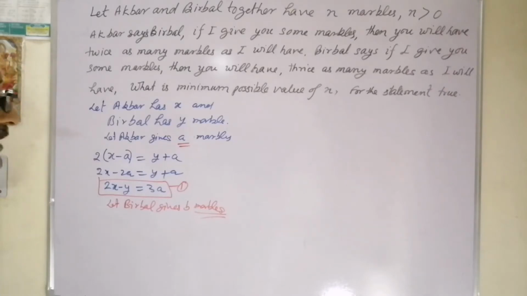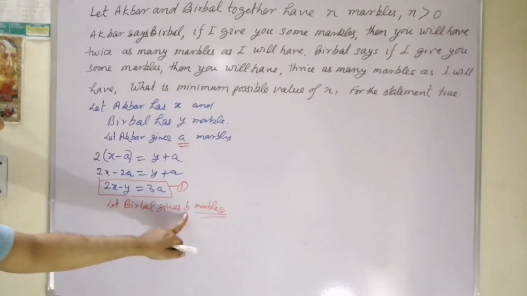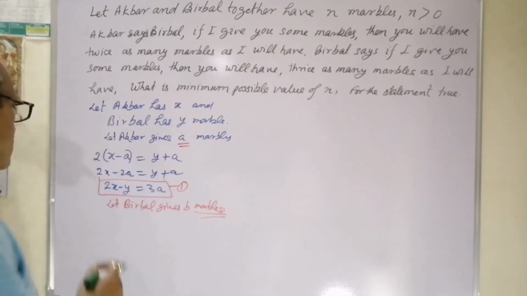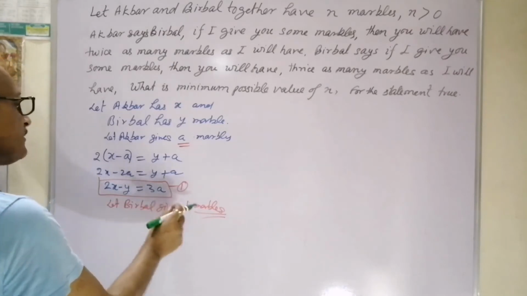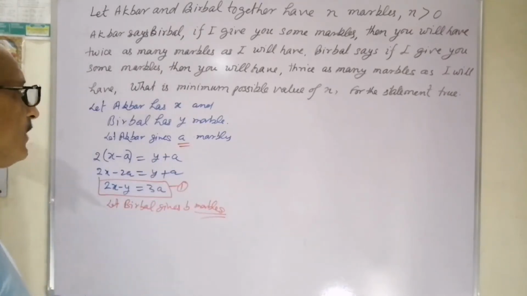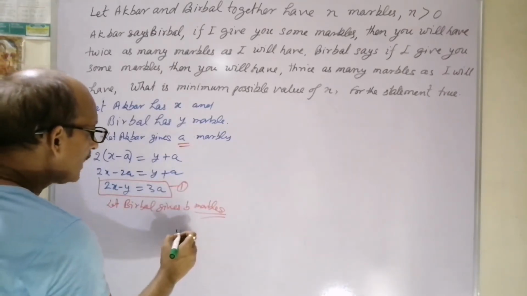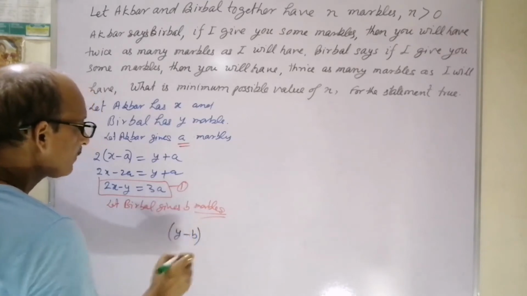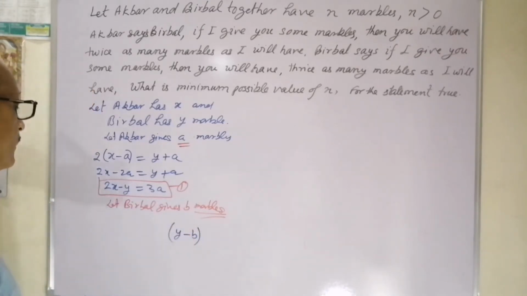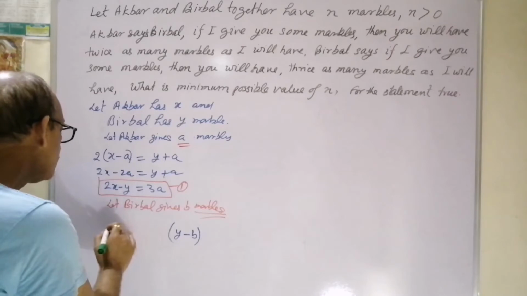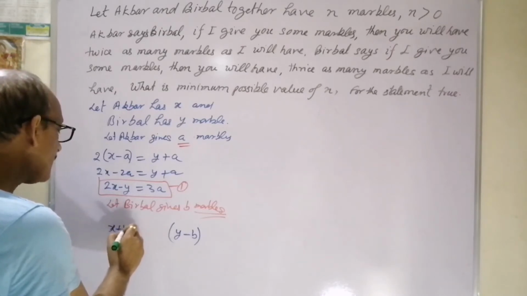The same number of marbles is not necessarily given by Birbal, so we can consider another variable B for the marbles given by Birbal. Now let's see. In this case, when Birbal gives B marbles, he will have Y minus B marbles left with him, and Akbar will have X plus B marbles with him.